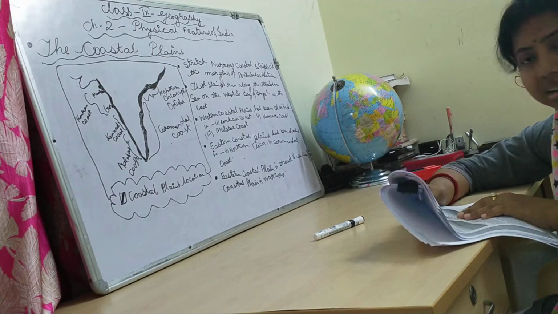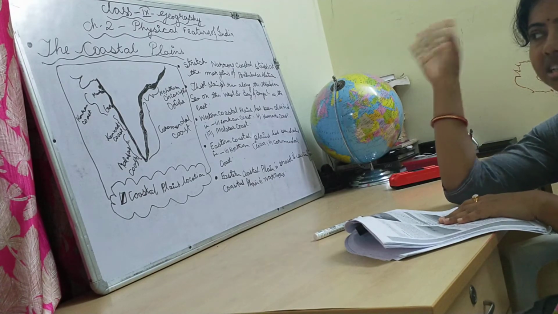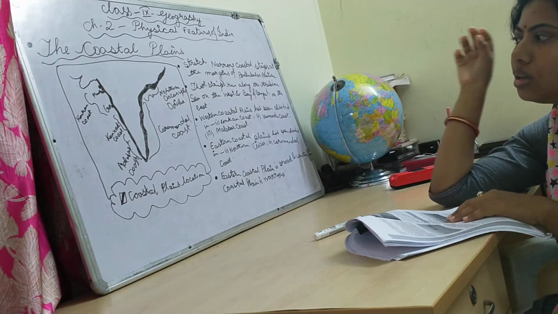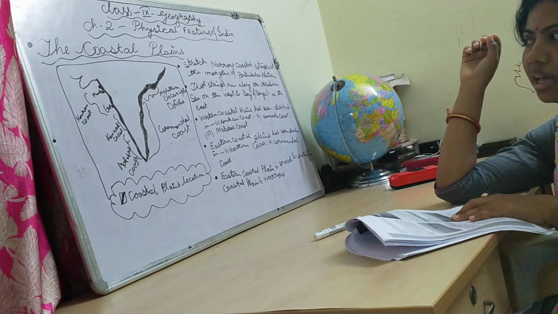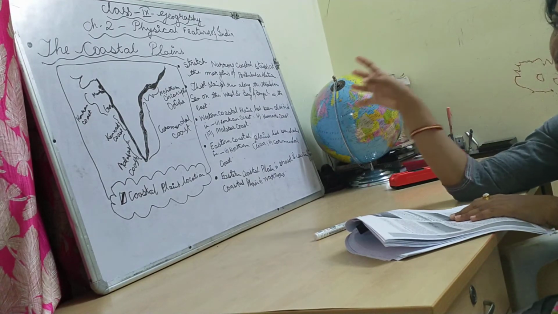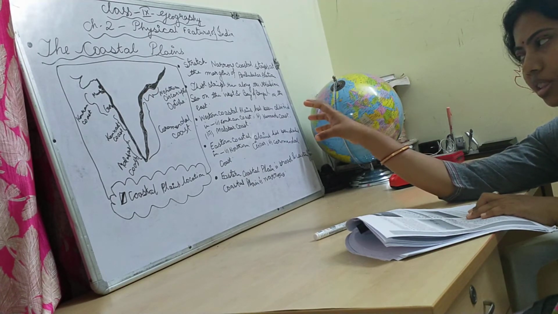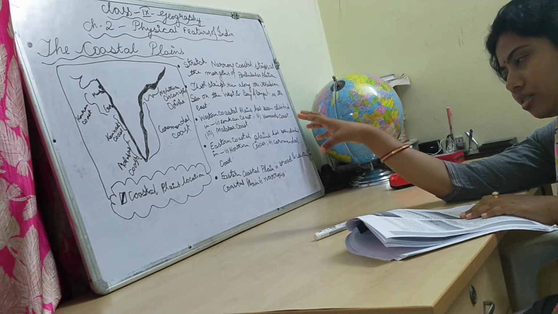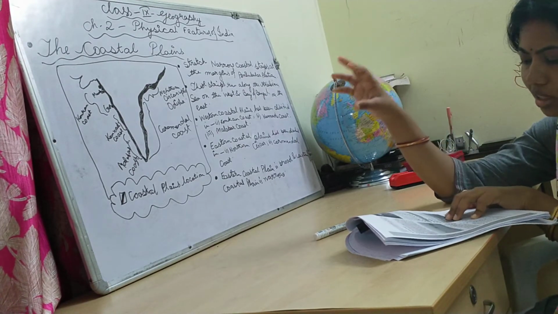I will add the islands. We also have the western group of islands and the eastern group of islands. On the Bay of Bengal, we have a group of islands. On the Arabian Sea, we have a group of islands. Okay, children, we have divided them like the Andaman Nicobar Islands, which are located in the Bay of Bengal. Another group of islands, the Lakshadweep Islands, is located in the Arabian Sea.